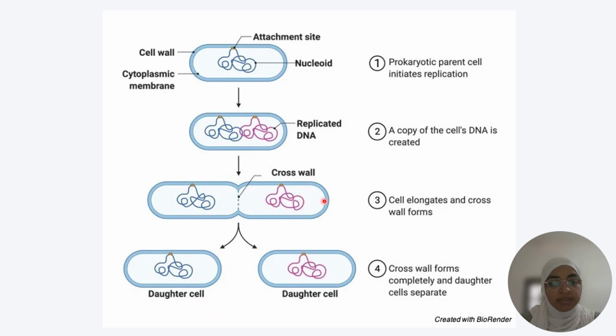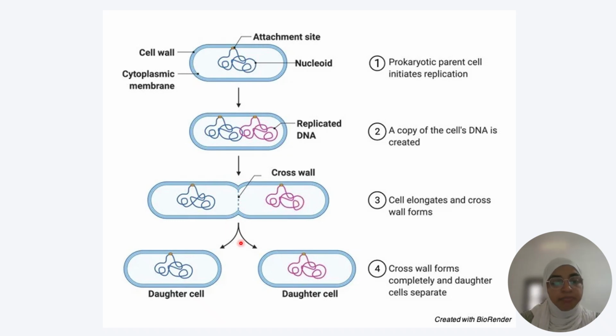See, the size of the cell is increased here. Cell elongation is happening. Then the cell wall pinches into the inside of the cell, and a septum is formed. That means a cross wall is formed here. Then the DNA is moved to the opposite sides of the cell. That is called DNA segregation.